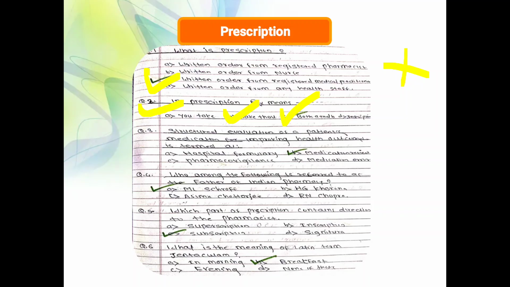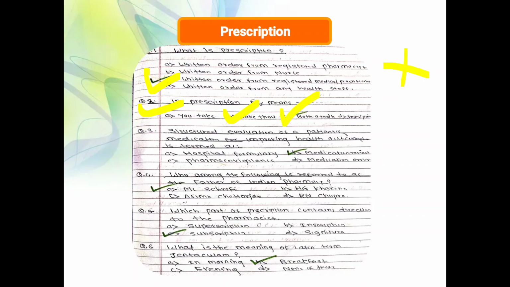Next question: structured evaluation of patient medication for improving health outcomes is termed as hospital formulary, medication review, pharmacovigilance, or medication error.